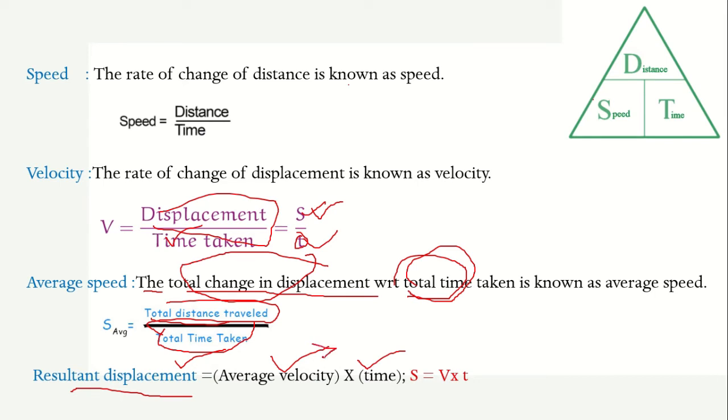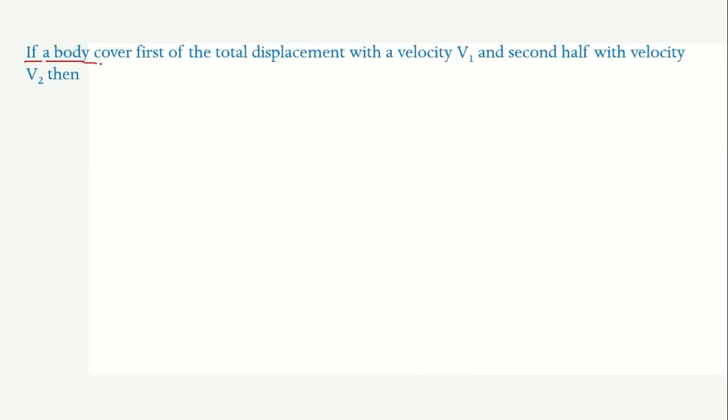Let us know what is average velocity, and we'll be solving a problem on average velocity. If a body covers the first half of the total displacement with a velocity v1 and the second half with velocity v2. To understand this, let us consider 2 points, point A and point B. Half of the distance is covered by some velocity v1 and the other half is covered by velocity v2.